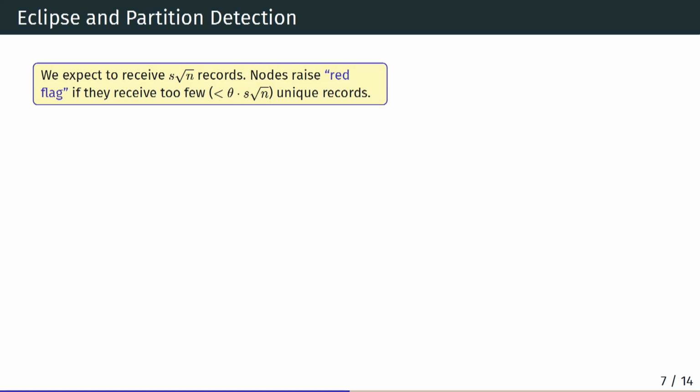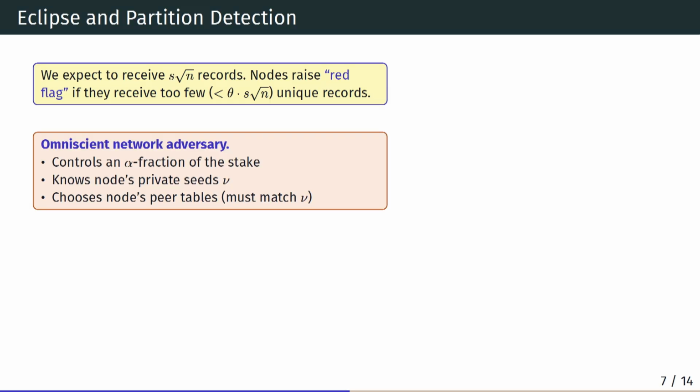So let's make that even more formal. The overarching goal in peer discovery is to sample an overlay. From my table, I'm going to make some connections. Suppose I make these connections with some fixed probability. And there's some threshold that I set such that if I don't get too many nodes in my slice, let's say I get less than 70%, then that's an indication of a bad scenario because the adversary might be filtering. In that case, I'm going to raise a red flag.